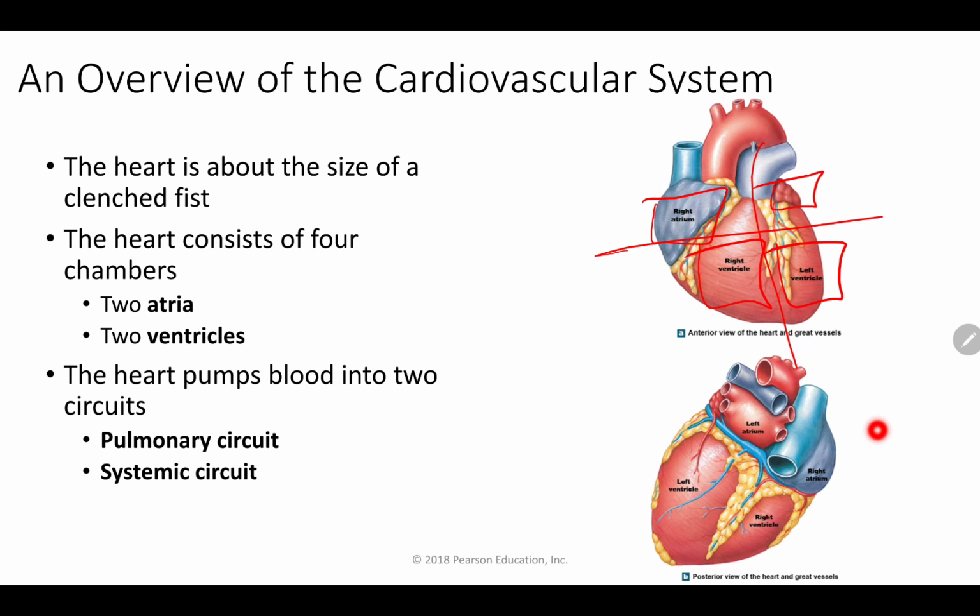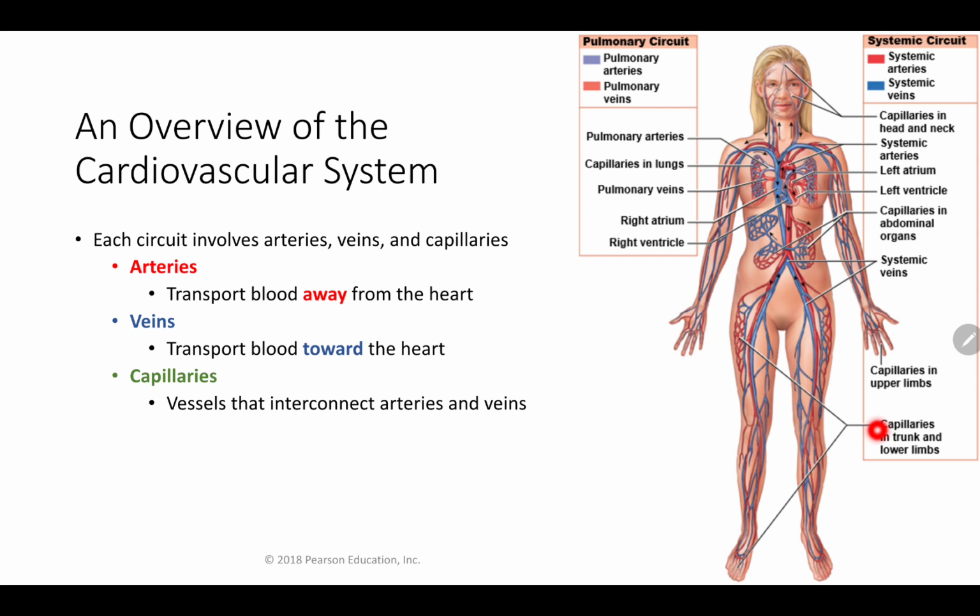The heart pumps blood. The main function of it is basically a pump. It's going to pump into 2 circuits. We have the pulmonary circuit and we have the systemic circuit, okay? Now, the pulmonary circuit that we can see right here. The whole function of the pulmonary circuit is to pump blood to the lungs and back to the heart, right?